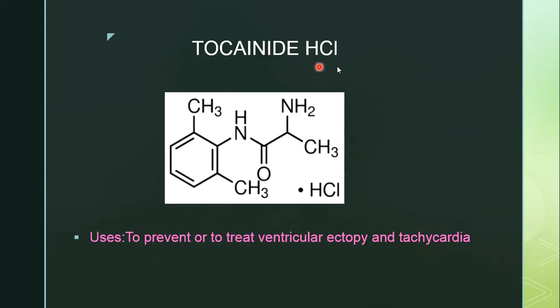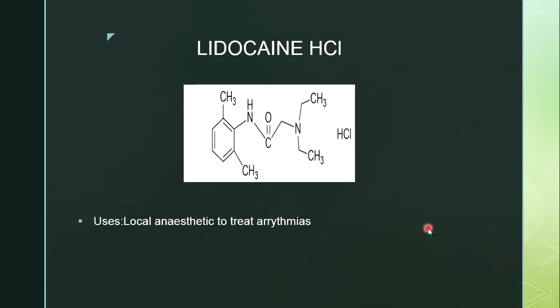Next structure is tocainide hydrochloride. Tocainide hydrochloride contains a phenyl ring with 2 methyl groups which are present at second and sixth position, and at first position there is an amide group. To this amide group an ethyl amino side chain is present. It is used to prevent or to treat ventricular ectopy and tachycardia.